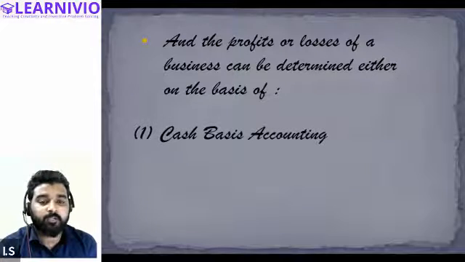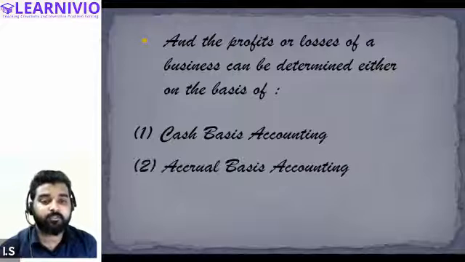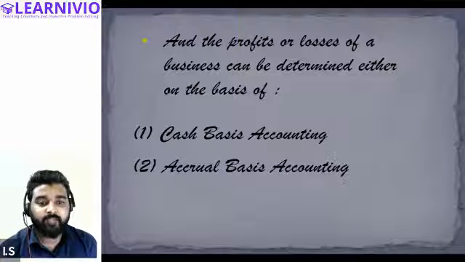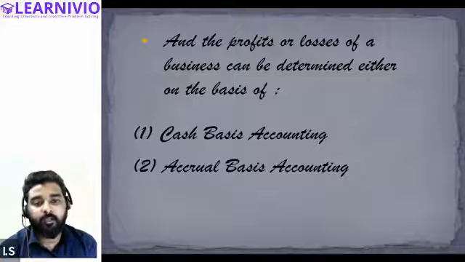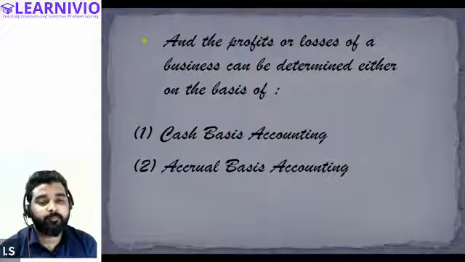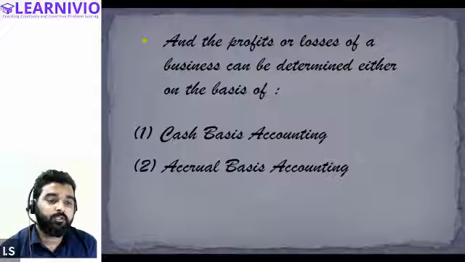First is cash basis accounting, and the other is called accrual basis accounting. These are the two bases we can follow to prepare the accounts, and the determination of profit and loss varies depending upon the basis that we are using for accounting purposes.